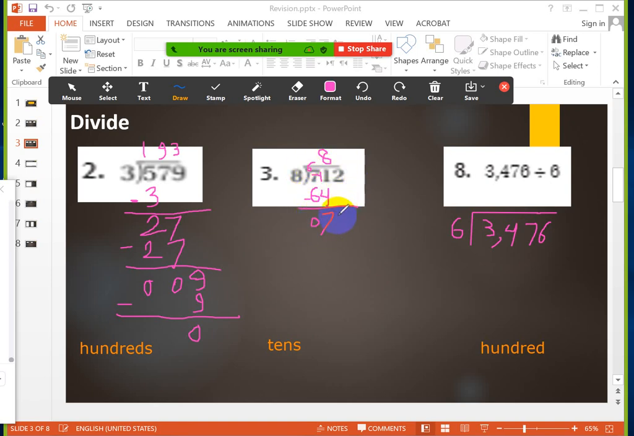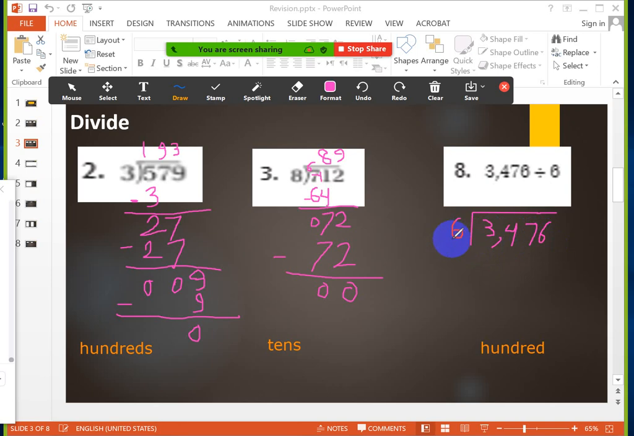Now I will take the 2. The number becomes 72. 72 divided by 8. Thank you, girls. That's correct. The number is 9, because 9 multiply 8 equals 72. Now I will subtract. The remainder here will be 0. So the answer will be 89.